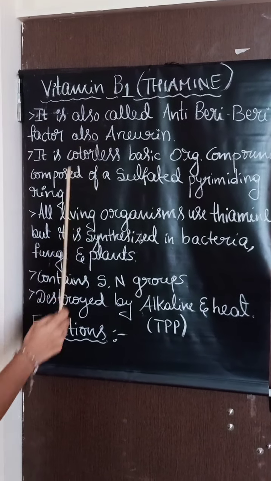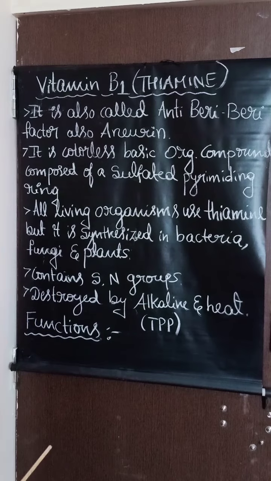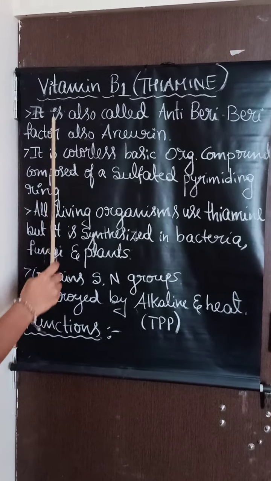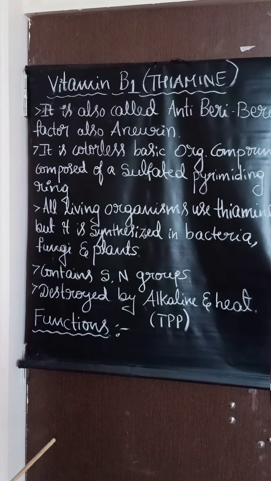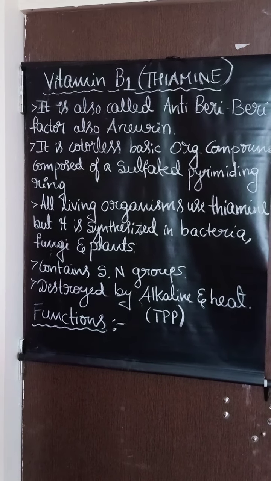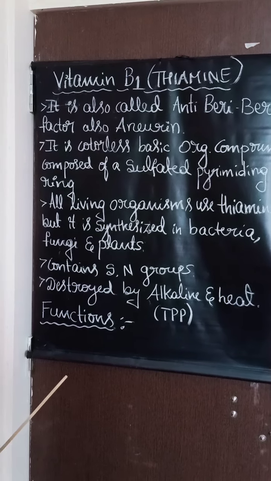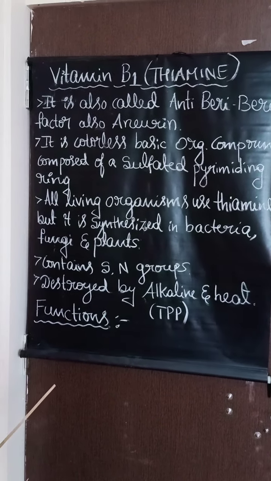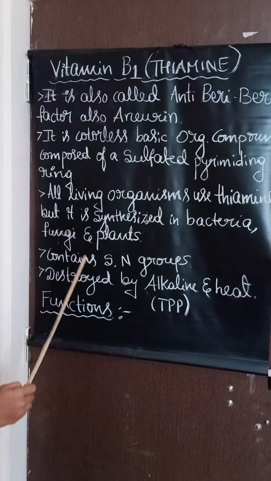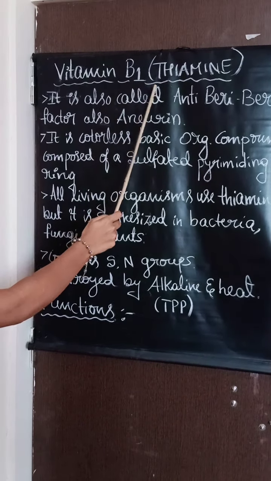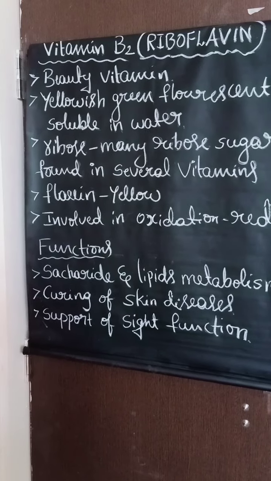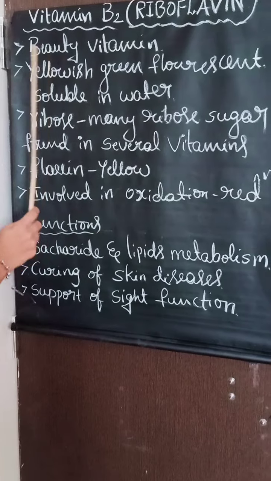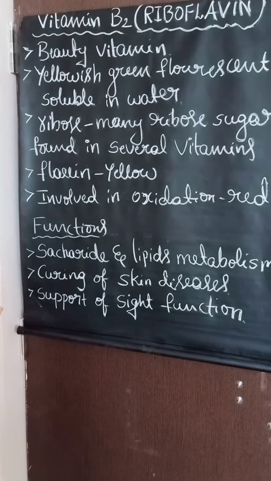This vitamin B1 is present in many sources. We'll see what the sources of vitamin B1 are. The first one is sunflower seeds, then white beans, black beans, fresh peas, lentils and green beans. These are the sources of vitamin B1 or thiamine. So till now we have studied vitamin B1, that is nothing but thiamine.